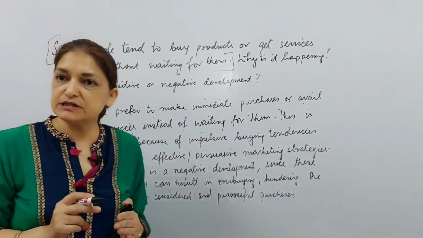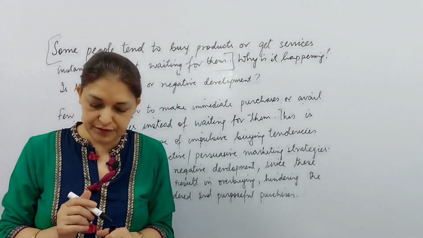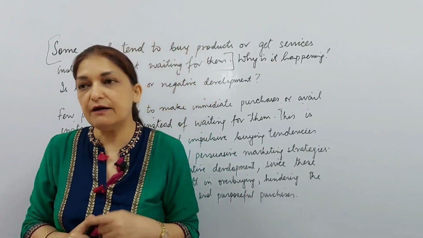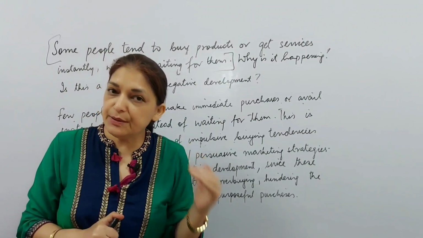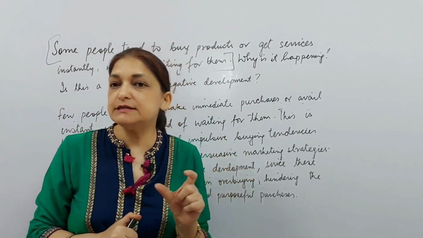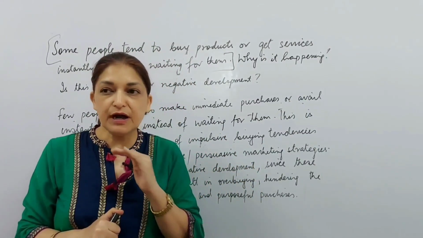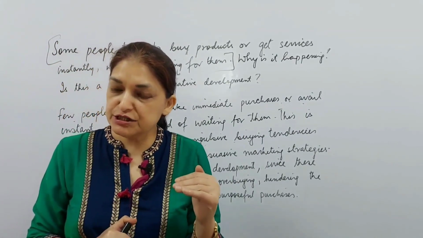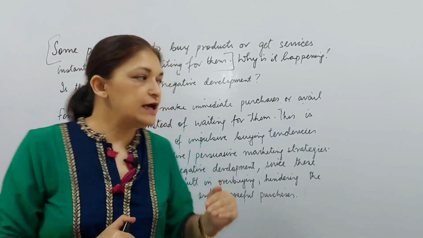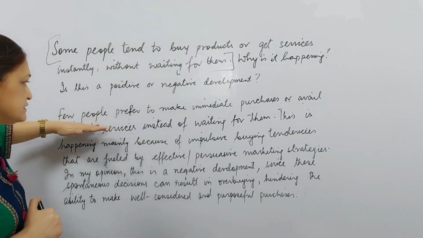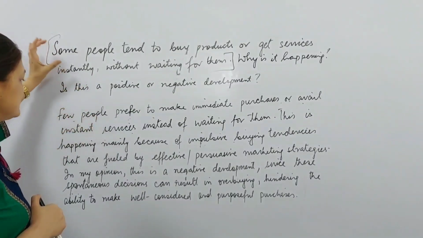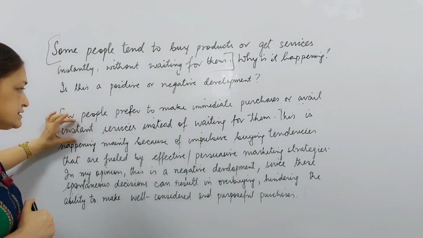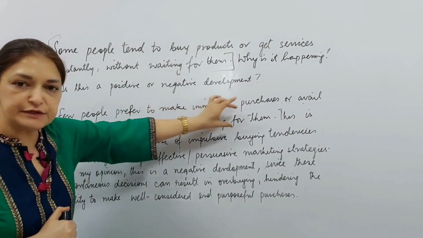So this statement we've paraphrased, and this is called the background statement or topic of my essay. I'm repeating for you: in paraphrasing, I have to redraft, reproduce, rewrite the same sentence in my own words, where I cannot change the meaning, but I should definitely make grammatical changes and use synonyms. I've used some synonyms here, which we already have checked: in place of some, we have used few, immediate purchases, instant services, instead of waiting for them.